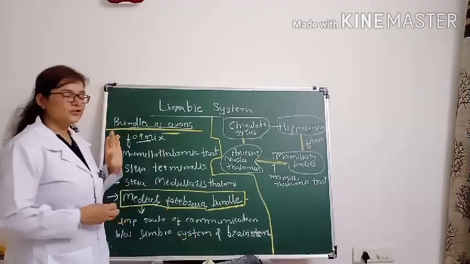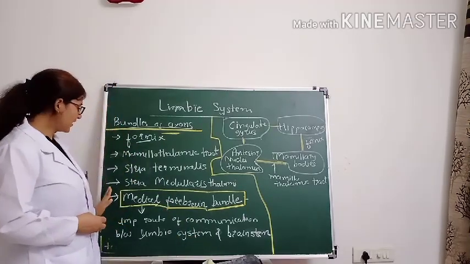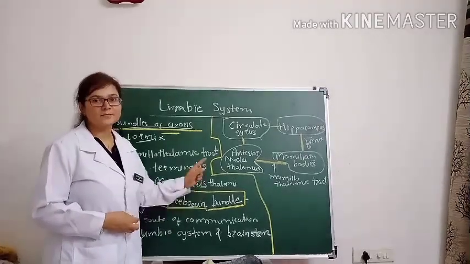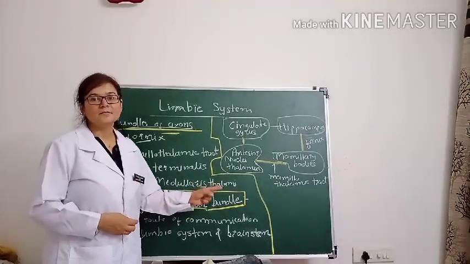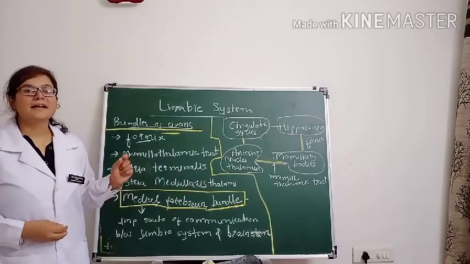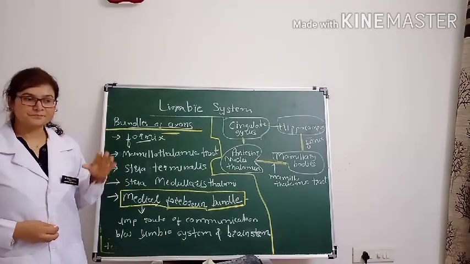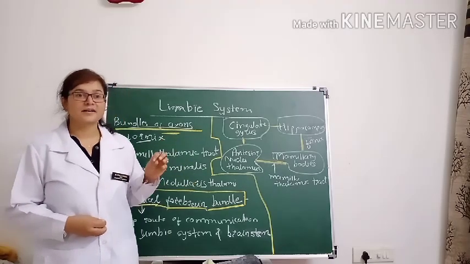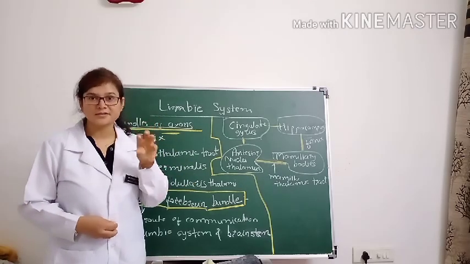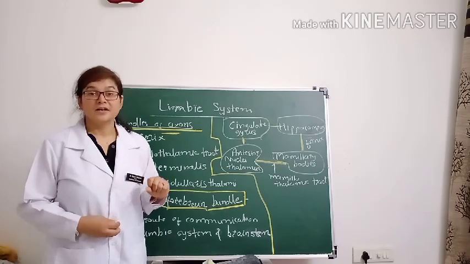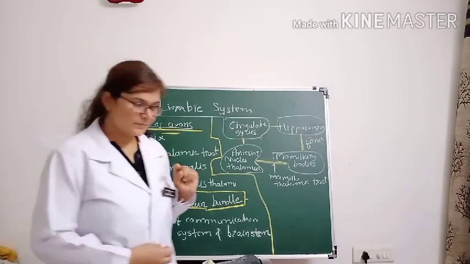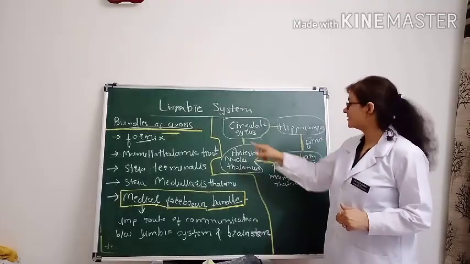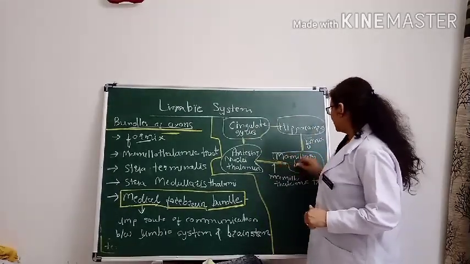Okay, so in short, you have to remember these five. Among these five, the most important one is the medial forebrain bundle. Okay. Now the next thing is the Papez circuit. The Papez circuit is not related to the afferent or efferent connections, but it is basically a closed circuit of the limbic system itself, and it is made up of these parts.